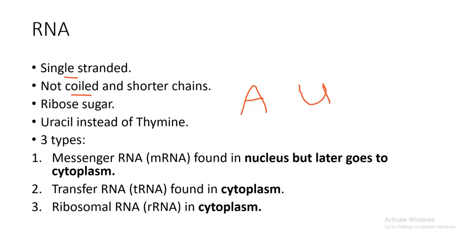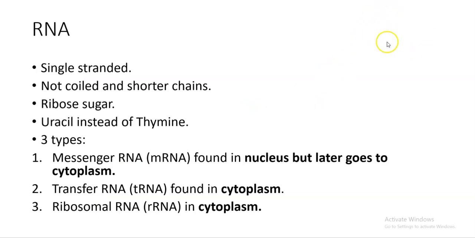There are three types of RNA, which I will also talk about when we do protein synthesis. The first one is messenger RNA, or mRNA. It's mostly found in the nucleus, and then it leaves the nucleus to go to the cytoplasm so that it can meet transfer RNA. Transfer RNA is also found in the cytoplasm, and it comes with anticodons, which will complement the codons of messenger RNA. Then they're going to form amino acids. The last one is ribosomal RNA, which is also found in the cytoplasm.